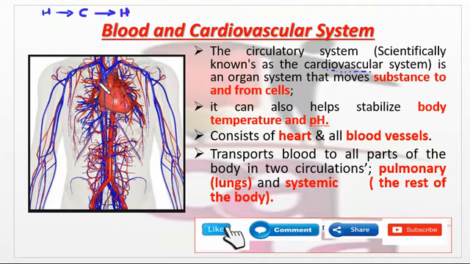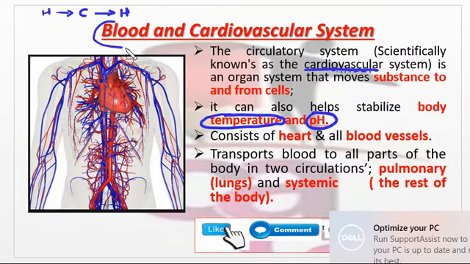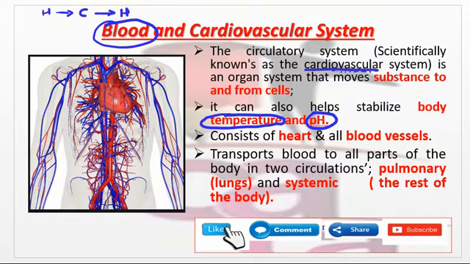There is another name for this, the cardiovascular system. It can also help stabilize the body temperature. It helps to maintain the body temperature and pH, that is acidity or basicity. So the temperature of the body is stabilized by means of this cardiovascular system, by means of blood. This is what our cardiovascular system does.